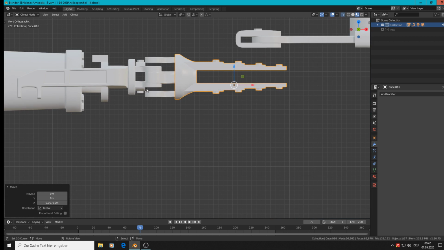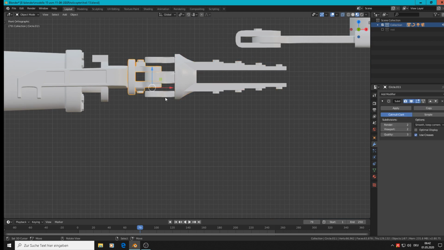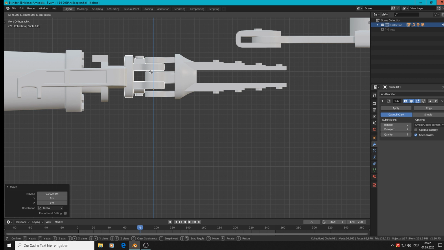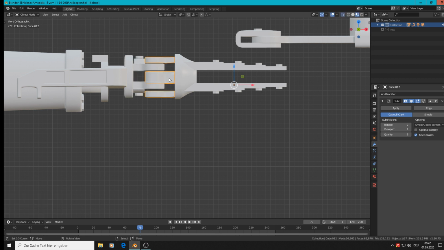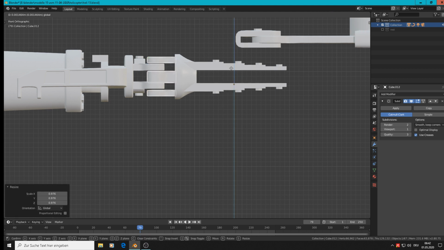We can scale them up, so we get there a little bit more thickness in that, and then we are nearly there. Can scale here a little and bring them more to the middle.